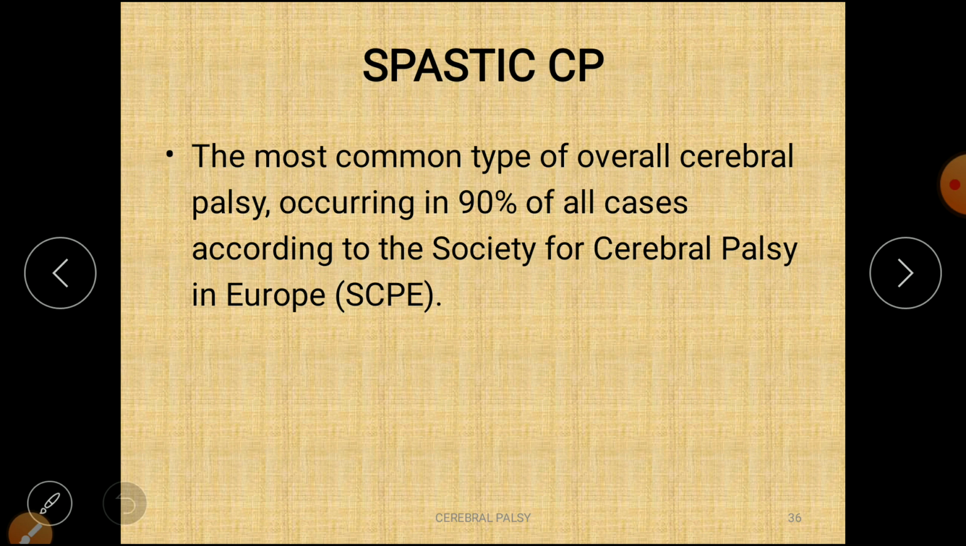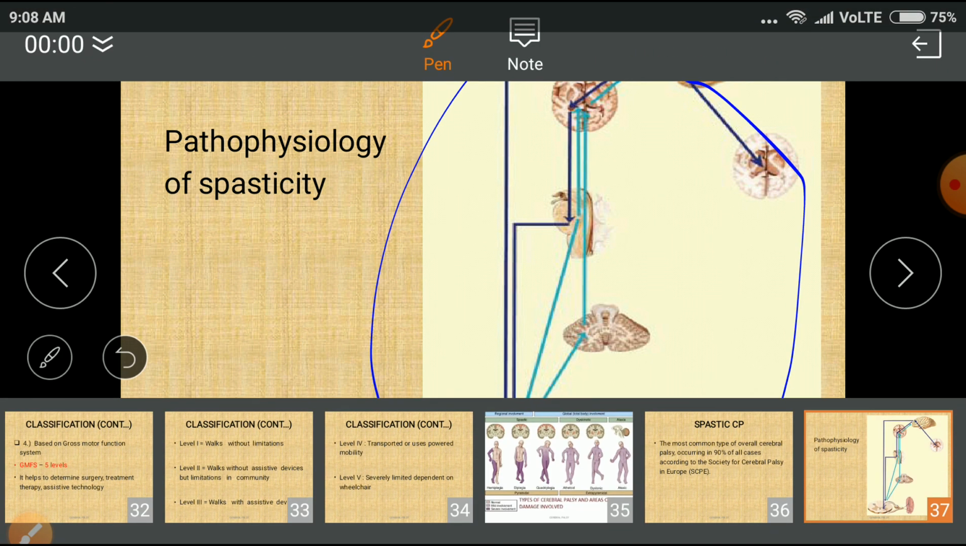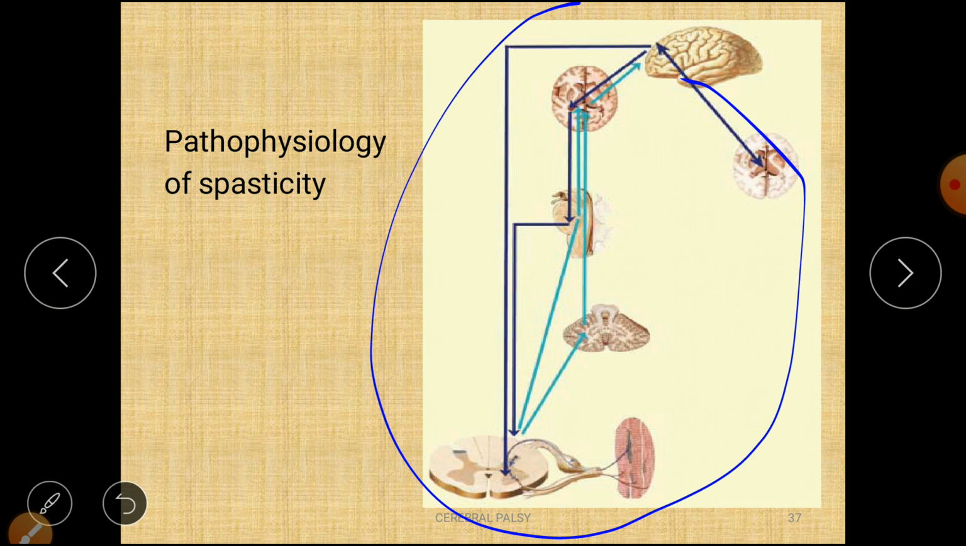Now, the spastic CP. The most common type of overall cerebral palsy, occurring in 90% of all cases according to the Society for Cerebral Palsy in Europe, SCPE. If 100 cases are present, in that 90% cases are spastic CP. Now the pathophysiology of spasticity. Here in this diagram, the control of the spasticity is given. Means if the teacher is also present in class, the student cannot make noise. But if there is no inhibitory control by the sir, the student makes noise.